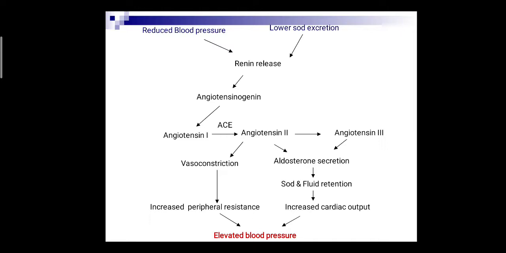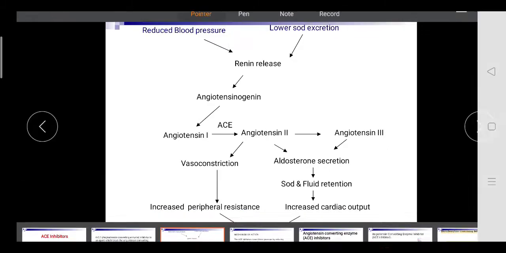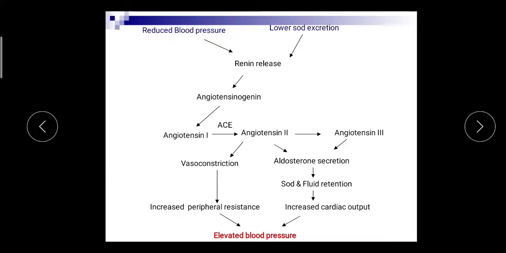Now we'll see the mechanism of angiotensin 2 production and its action. When in the body there is reduced blood pressure or lower sodium excretion, then renin is released or secreted by the kidney.